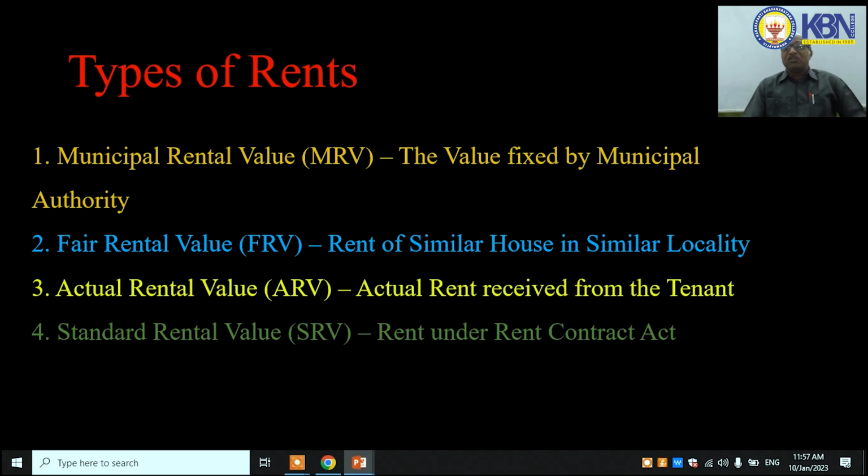Fair rental value means rent of similar house in similar locality. Actual rental value means actual rent received from the tenant. Standard rental value means standard rent which is fixed under the Rent Control Act.